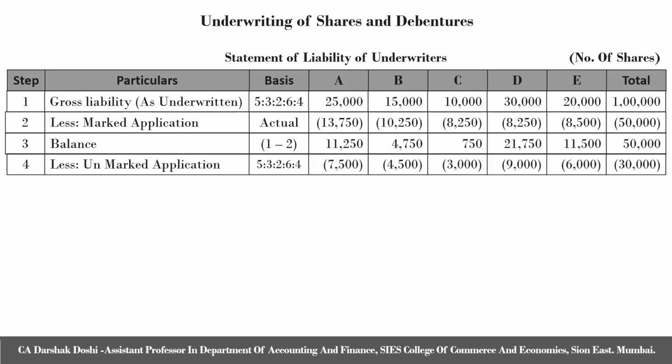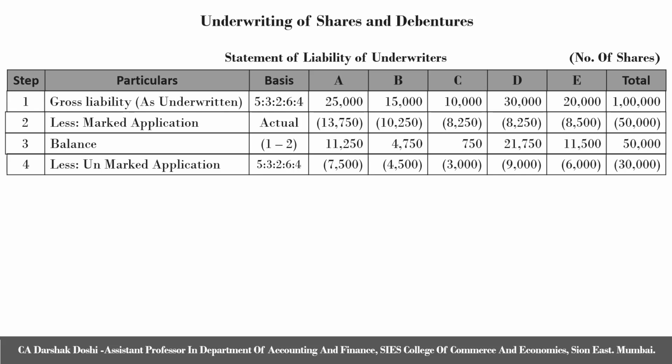Next, we reduce unmarked applications. Here in the question, it states that unmarked applications are to be distributed amongst the underwriters in the ratio of their liability, which is the gross liability. Hence, 30,000 shares of unmarked applications, if distributed amongst underwriters in the ratio of 5 is to 3 is to 2 is to 6 is to 4, which is the ratio of gross liability, comes to 7,500 shares, 4,500 shares, 3,000 shares, 9,000 shares and 6,000 shares.